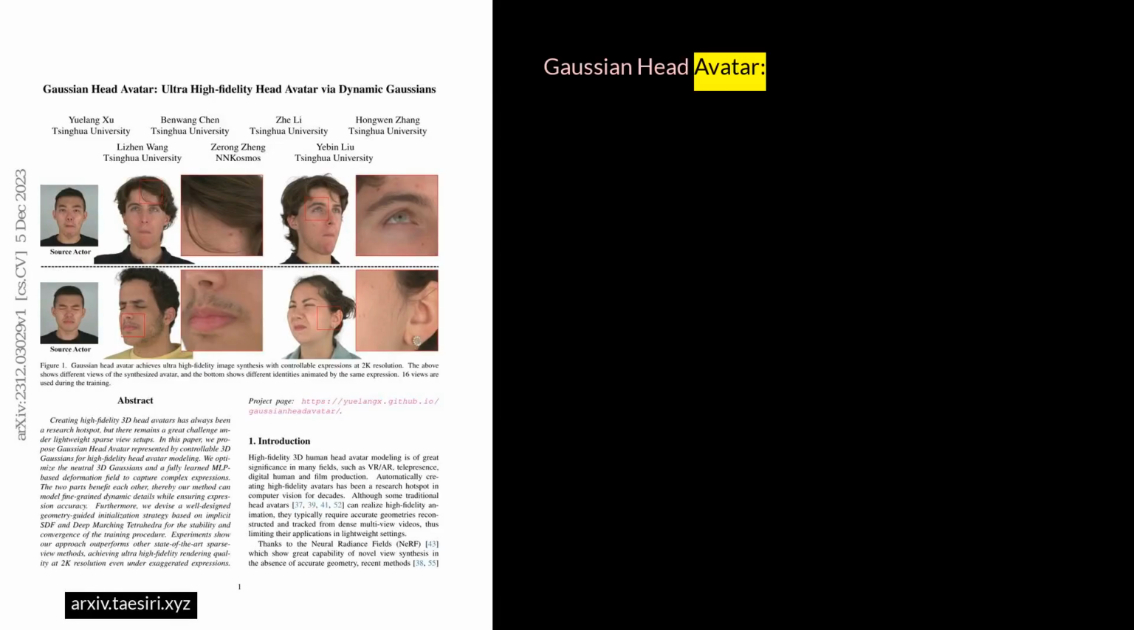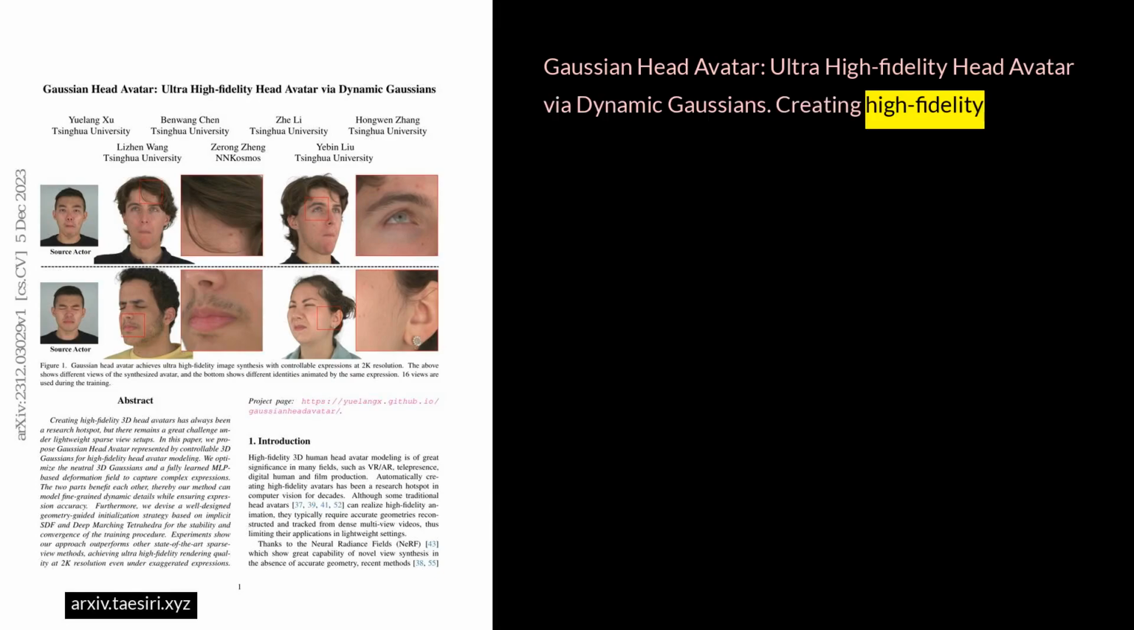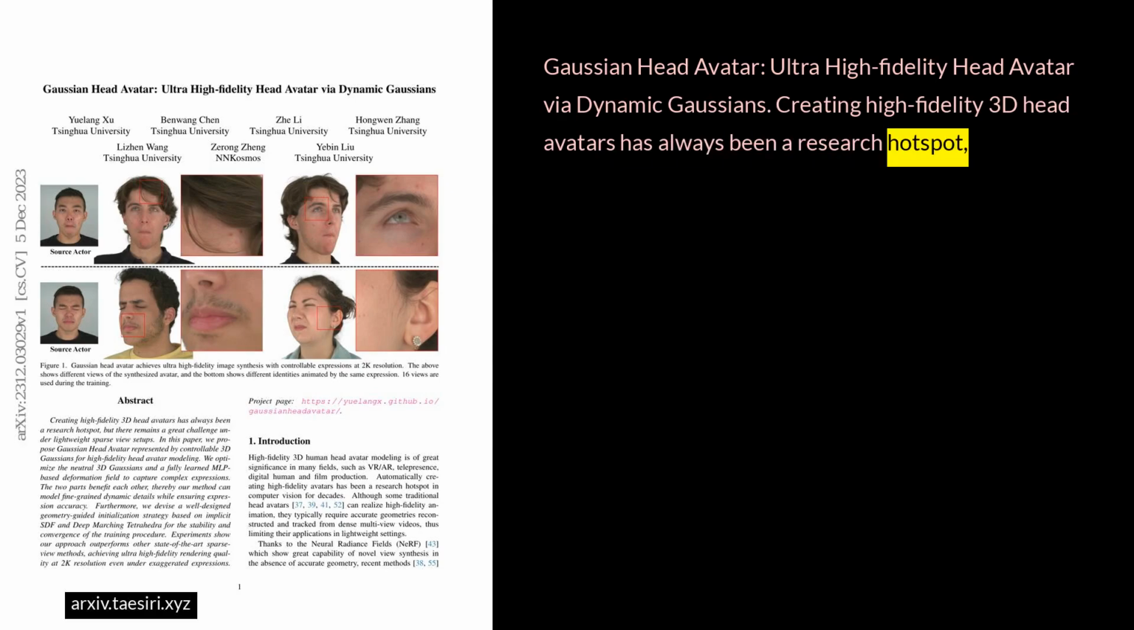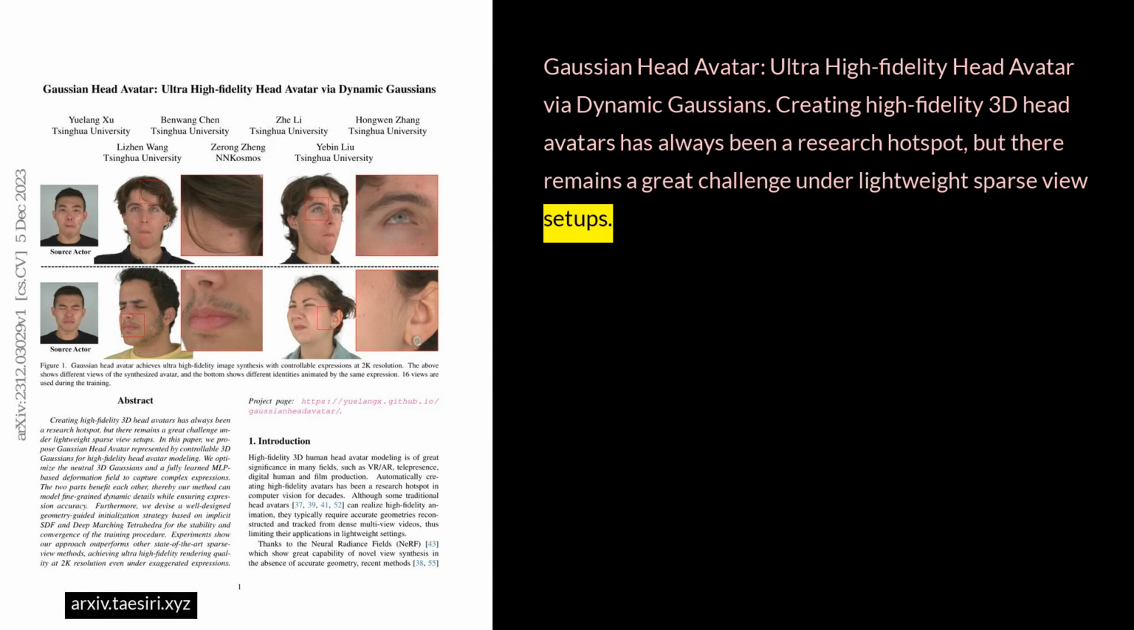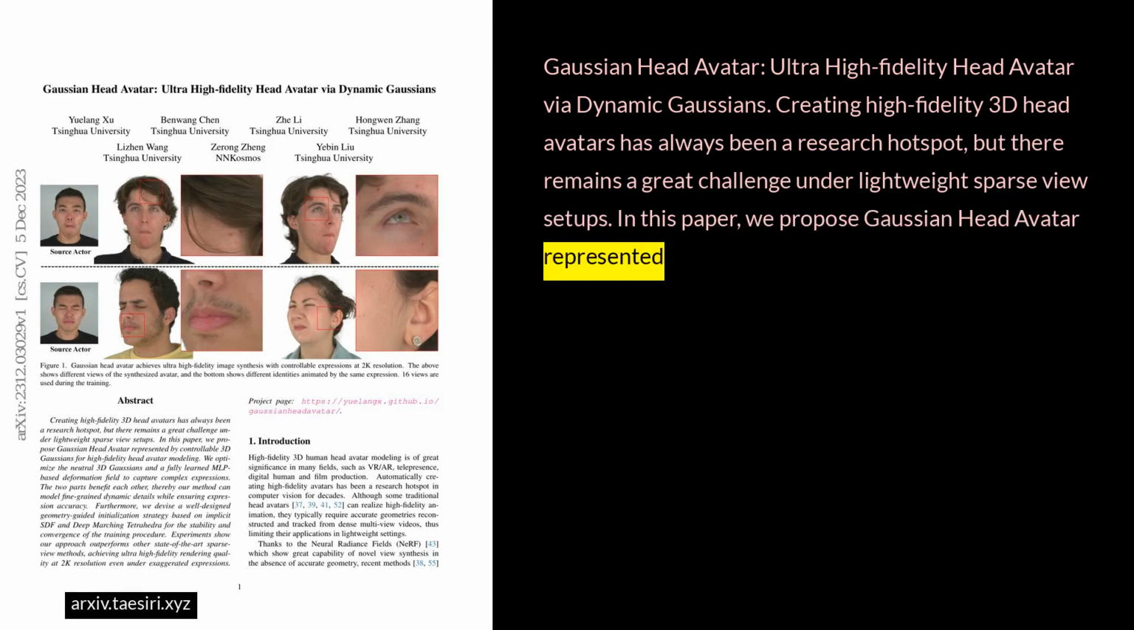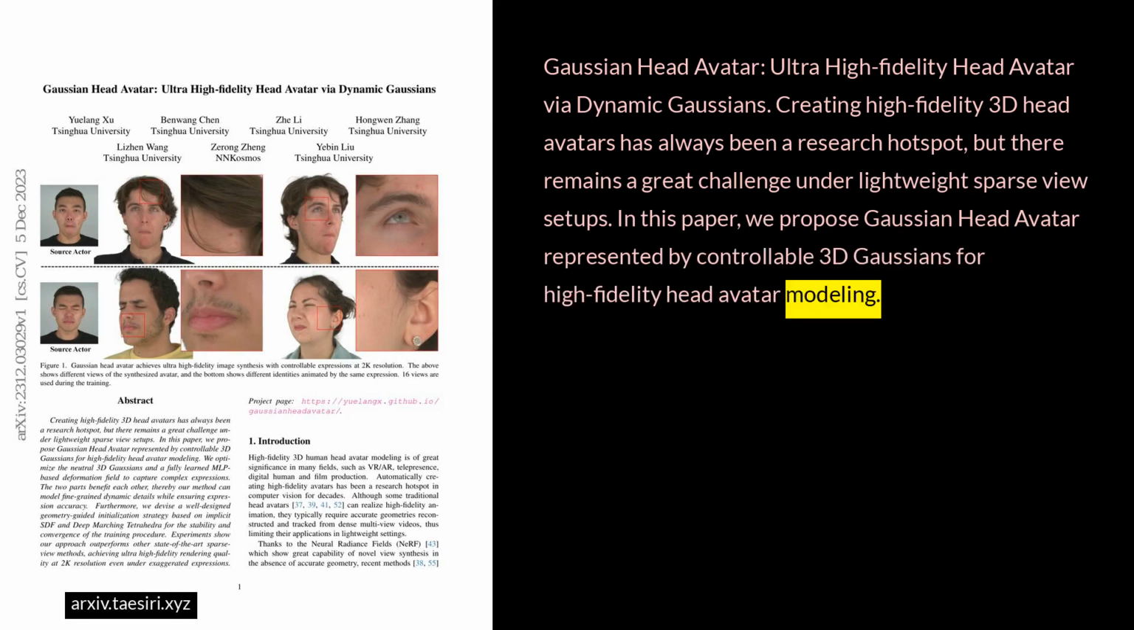Gaussian head avatar. Ultra-high fidelity head avatar via dynamic Gaussians. Creating high-fidelity 3D head avatars has always been a research hotspot, but there remains a great challenge under lightweight, sparse view setups. In this paper, we propose Gaussian head avatar, represented by controllable 3D Gaussians for high-fidelity head avatar modeling.